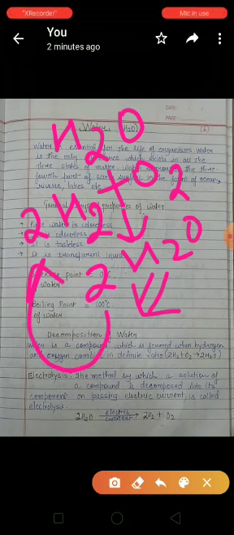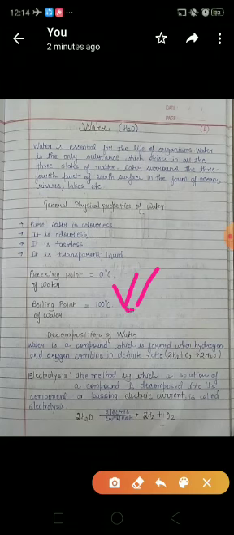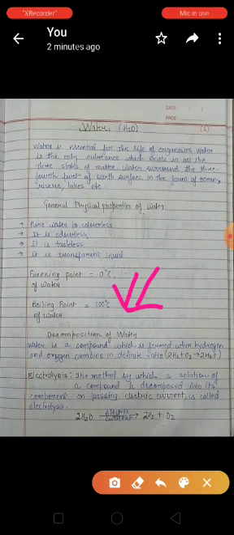This is the decomposition of water. Here we have done the formation of water, that is, hydrogen reacting with oxygen, resulting in the formation of water. But our topic is decomposition of water, that is, breakdown of water. For this there is a process under which we have to study this, that is electrolysis.